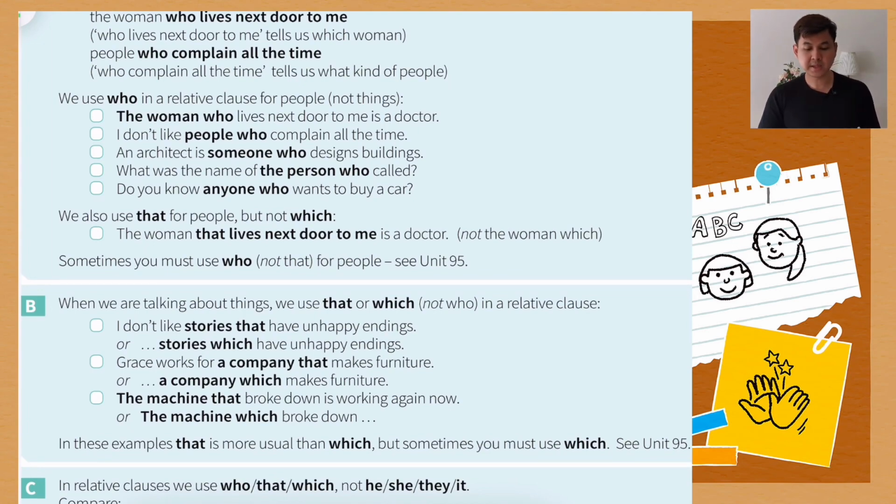The woman who lives next door to me is a doctor. I don't like people who complain all the time. An architect is someone who designs buildings. What was the name of the person who called? And the last one, do you know anyone who wants to buy a car? We use who for people.